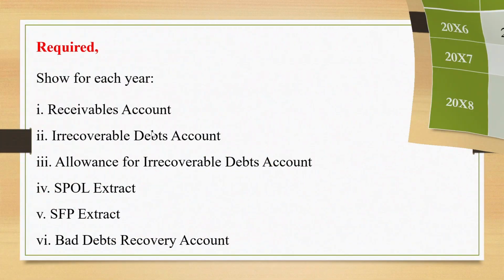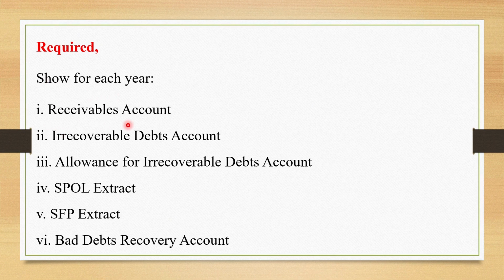So the required, we have to show the receivables account, the allowance for irrecoverable debts account. We extract the statement of profit or loss, showing how those are going to be recorded in this statement. We have also to prepare the statement of financial position. We have also to show the account for bad debts recovered. So let's start.